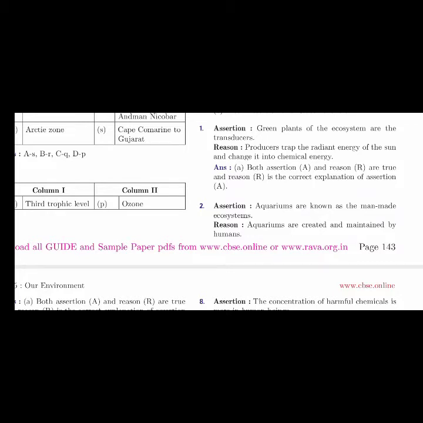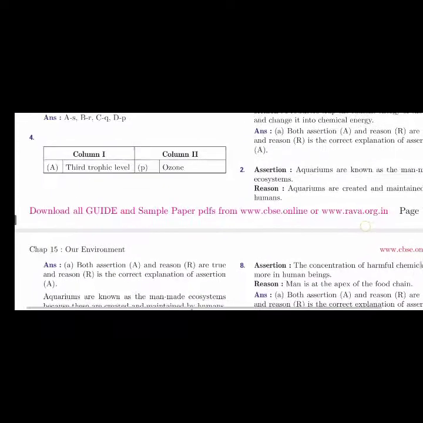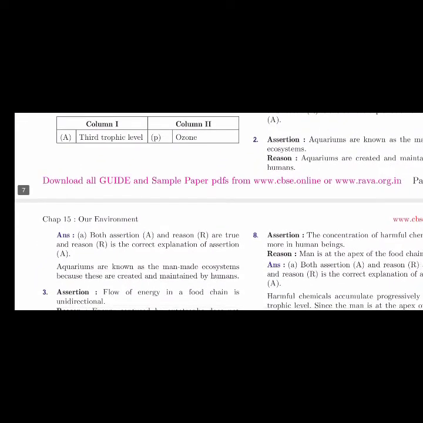Okay, so next assertion they have given: aquariums are known as man-made ecosystems. Reason: aquariums are created and maintained by humans. Okay, both assertion A and reason R are true, and reason R is the correct explanation of assertion A. So aquariums are known as man-made ecosystems because they are created and maintained by humans.